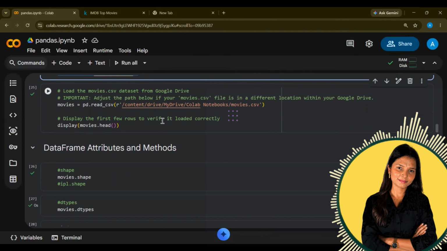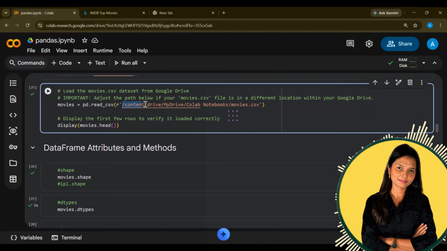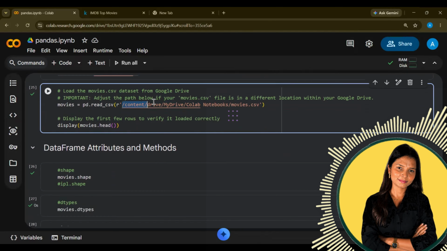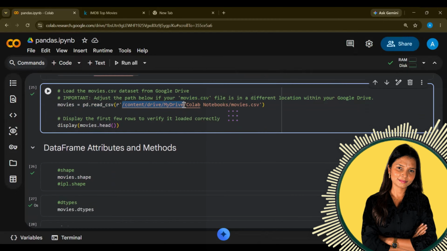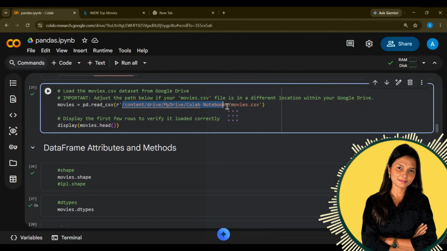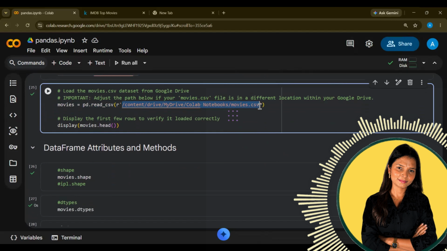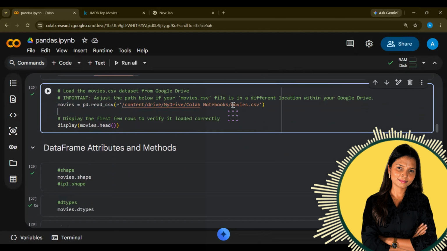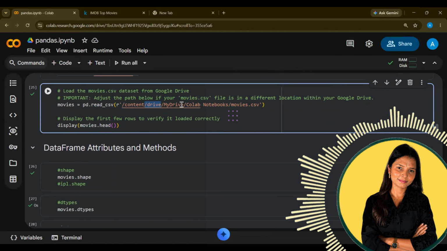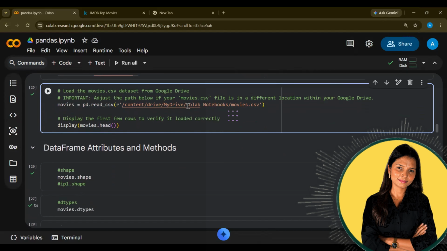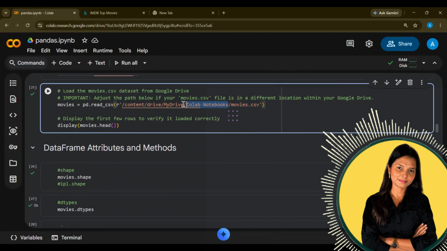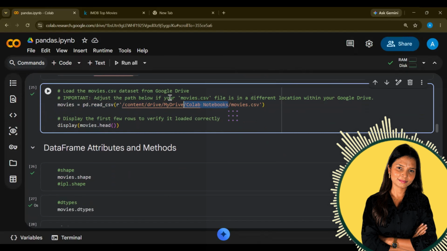After mounting your Drive, get the location. The first location will be content, then drive. Within drive, I have My Drive. Within My Drive, I have one folder, Colab Notebooks, and in Colab Notebooks I have movies.csv uploaded. Maybe you have uploaded movies.csv in your Drive or My Drive directly, not in the folder Colab Notebooks. So accordingly, write down the path.